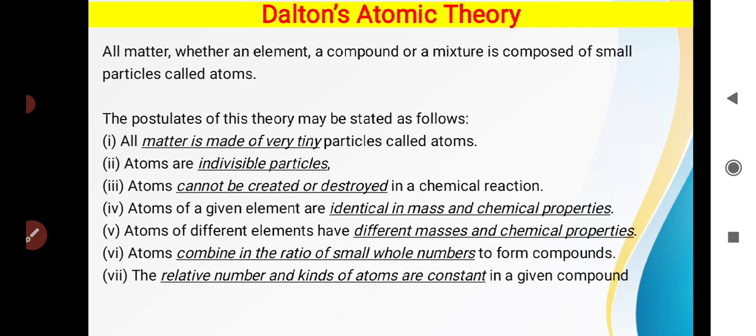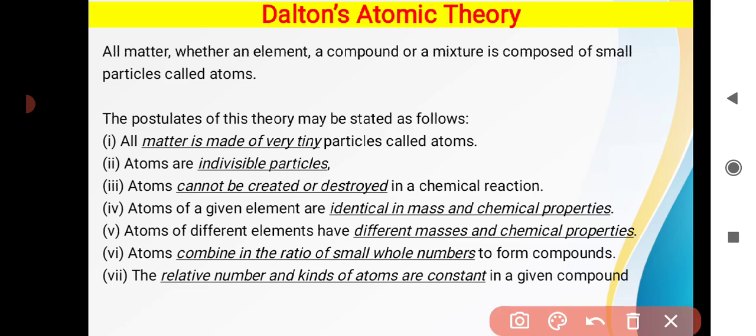Then atoms cannot be created or destroyed in a chemical reaction, as given by Dalton. He has said the same thing again. So the next postulate is that atoms of a given element are identical in mass and chemical properties. So what does he mean here? That when a given substance of a single type of element is there, the mass of each atom of a given element or pure element remains the same and their chemical properties remain the same.